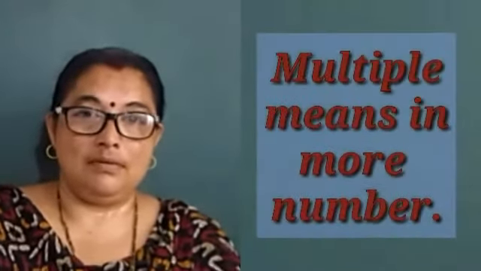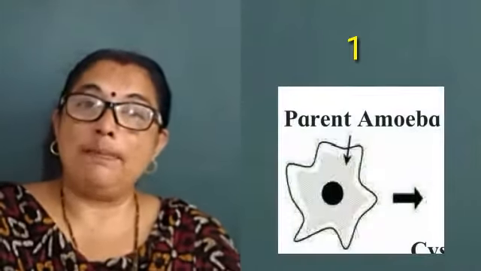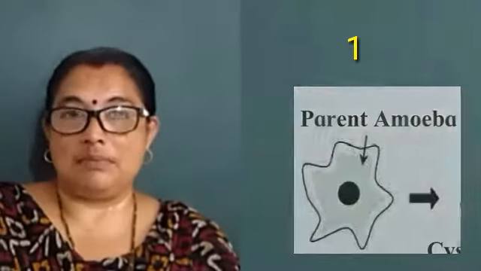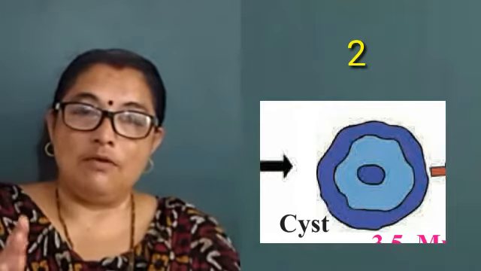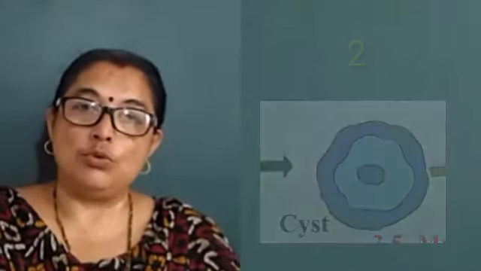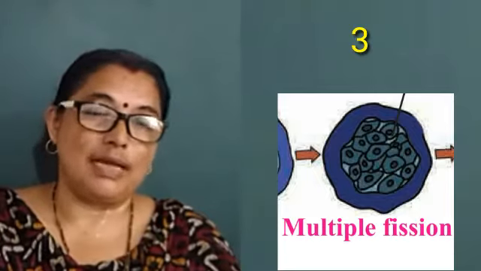Multiple, as said, in many, in more number. Now how does it multiply into more number? Actually, around the parent, a cyst is developed, a covering is developed, and inside that covering, the one cell will divide to 2, 2 to 4, 4 to 8, 8 to 16, 16 to 32, like this it will divide and divide and divide.